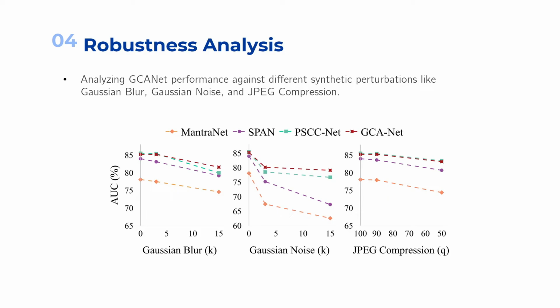Next, we evaluate the model robustness against different synthetic perturbations, which include Gaussian blur, Gaussian noise, and JPEG compression. As expected, with increasing levels of augmentations, performance decreases proportionally. However, as compared with other methods, GCA-Net was far better at higher levels of blur and compression. This signifies that the network can be used for real-world applications with images from the internet that normally go through high compression levels to save on bandwidth.